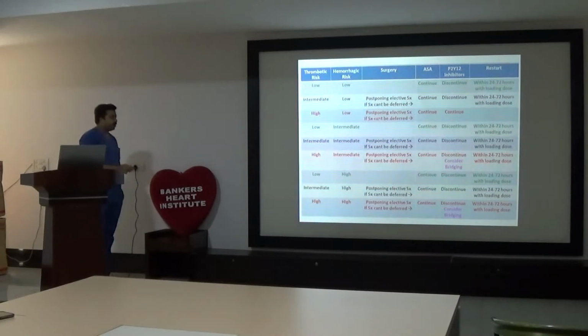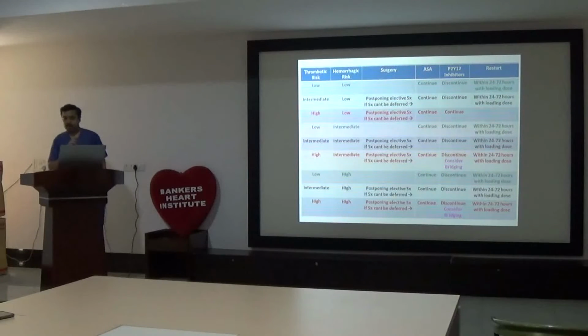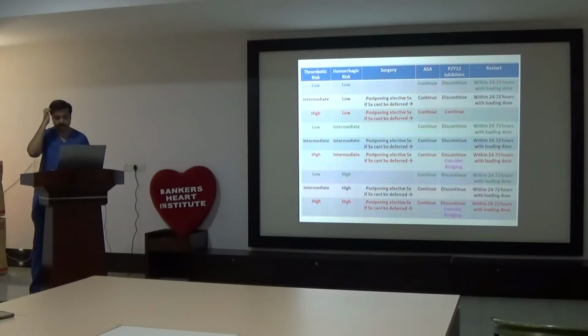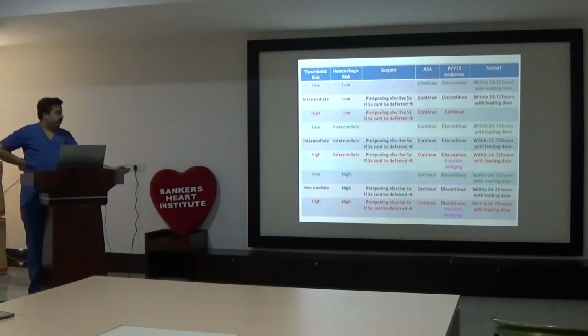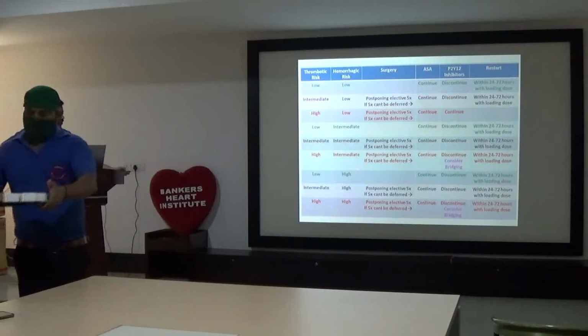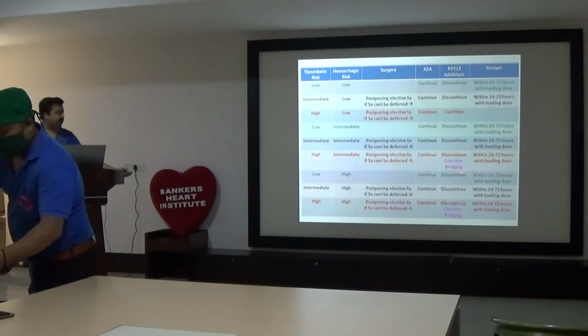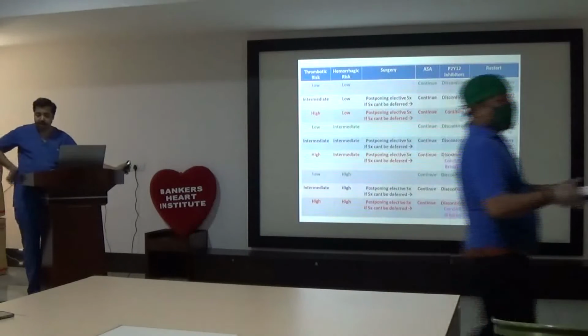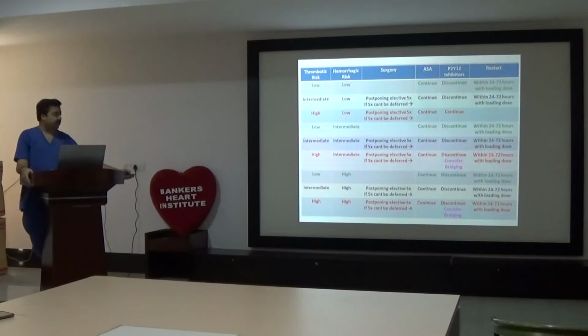High thrombotic risk but low risk of hemorrhage: postpone elective surgery, and continue P2Y12 inhibitors also, because the patient is at high risk of thrombosis. Here the risk-benefit ratio is not in favor of stopping the antiplatelet inhibitors. For high thrombotic risk with intermediate bleeding risk, it is the same, but consider bridging therapy. When we are stopping P2Y12 inhibitors and thrombotic risk is high, consider bridging therapy.